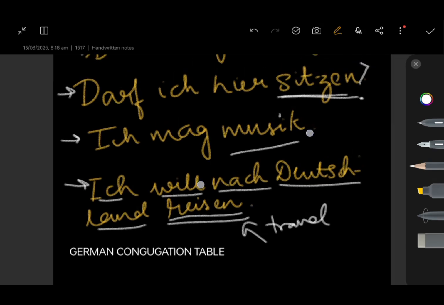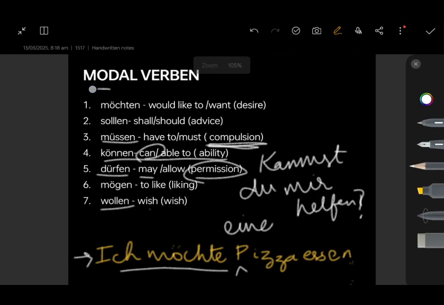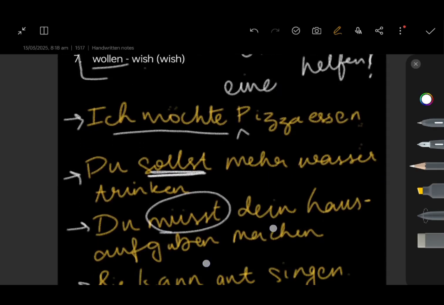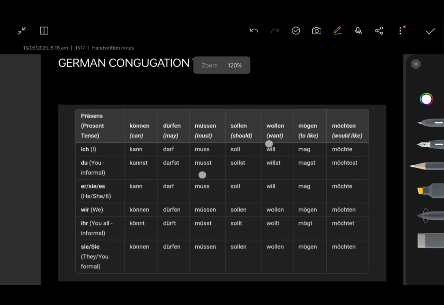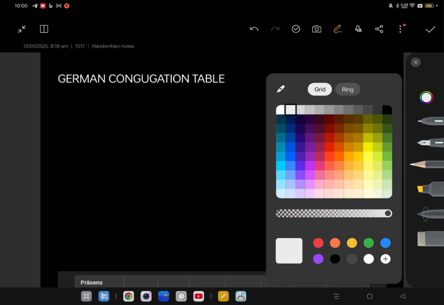So that was about all the 7 types of modal verben. Now let's jump to conjugation tables. Now you must already be familiar with how the German verb conjugation works, right? Like the verbs haben, machen, spielen, lernen, lesen, schreiben, etc. Quickly let us look at how we write that.